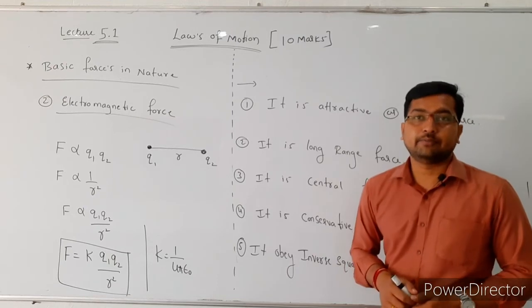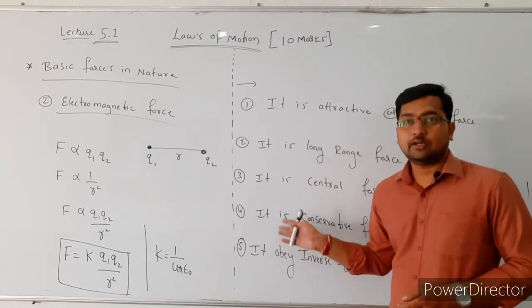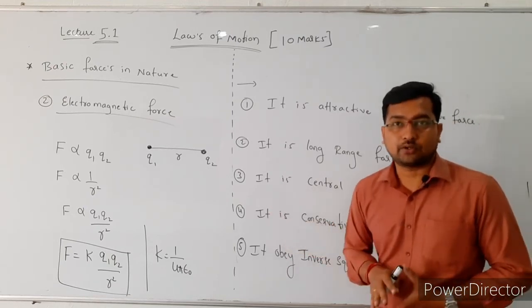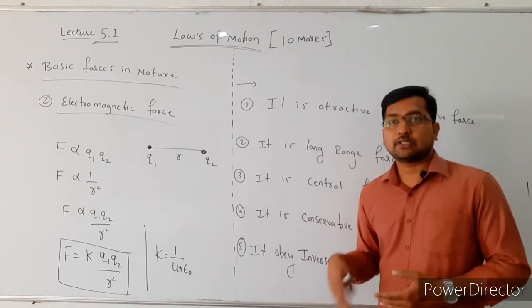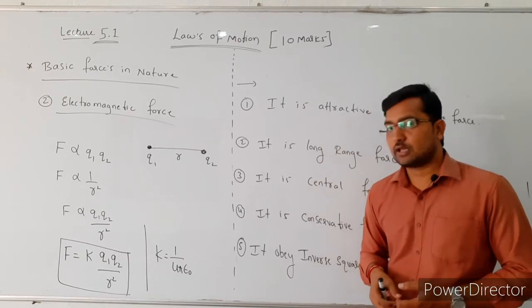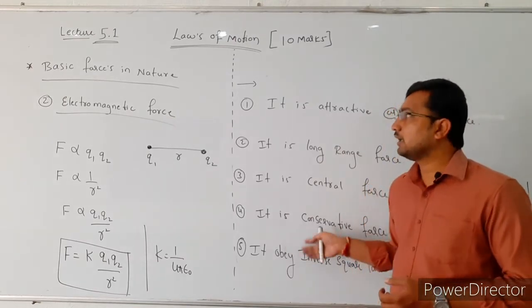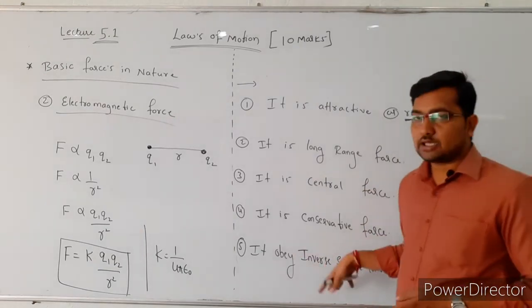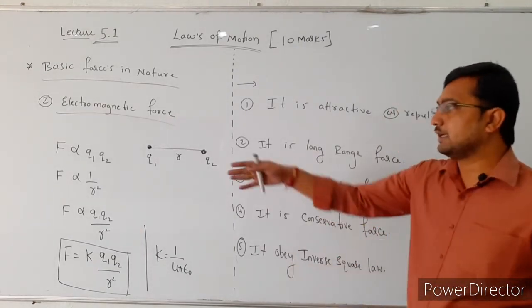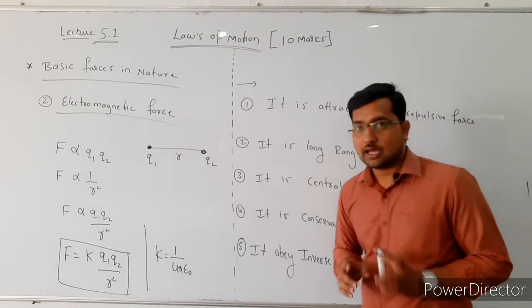Conservative force means the work done depends only on the initial and final positions of the body, and does not depend on the path followed. The electromagnetic force also obeys the inverse square law, that is F is inversely proportional to r square.